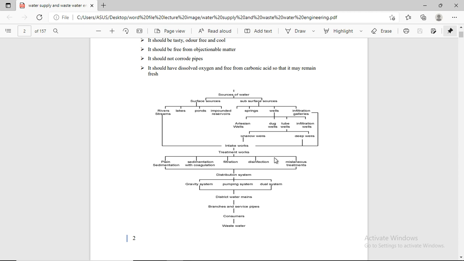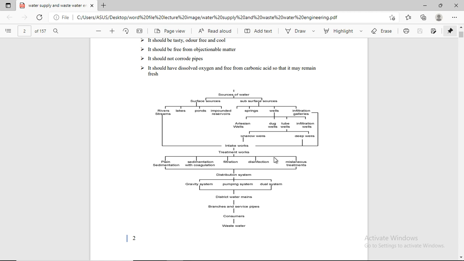These are the treatments of water which we do when the water is not fit for drinking, washing, or sustaining life. We have to do treatment work. First is plain sedimentation. Second is sedimentation with coagulation. Third is filtration.